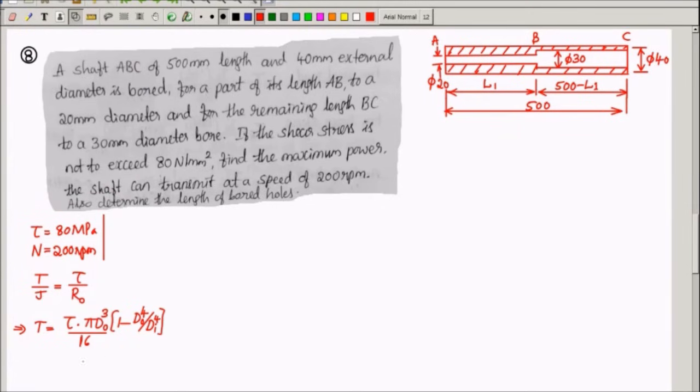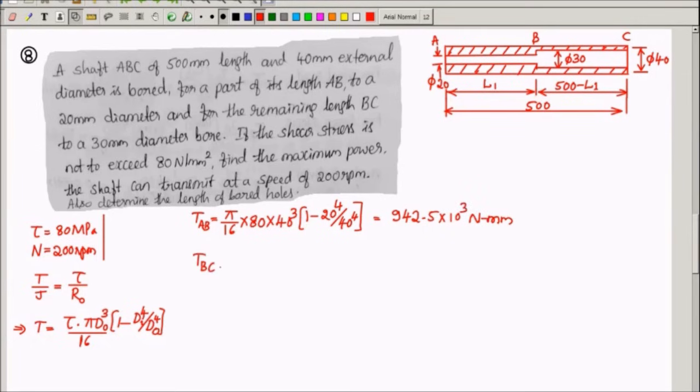This is the torque equation I have to use for different portions. For the portion AB, I will write pi by 16 as it is into tau is 80 into D naught cube. For the portion AB, outer diameter is 40. So 40 cube into 1 minus 20 power 4 divided by 40 power 4. So this you can calculate. It comes out to be 942.5 into 10 power 3 Newton millimeter.